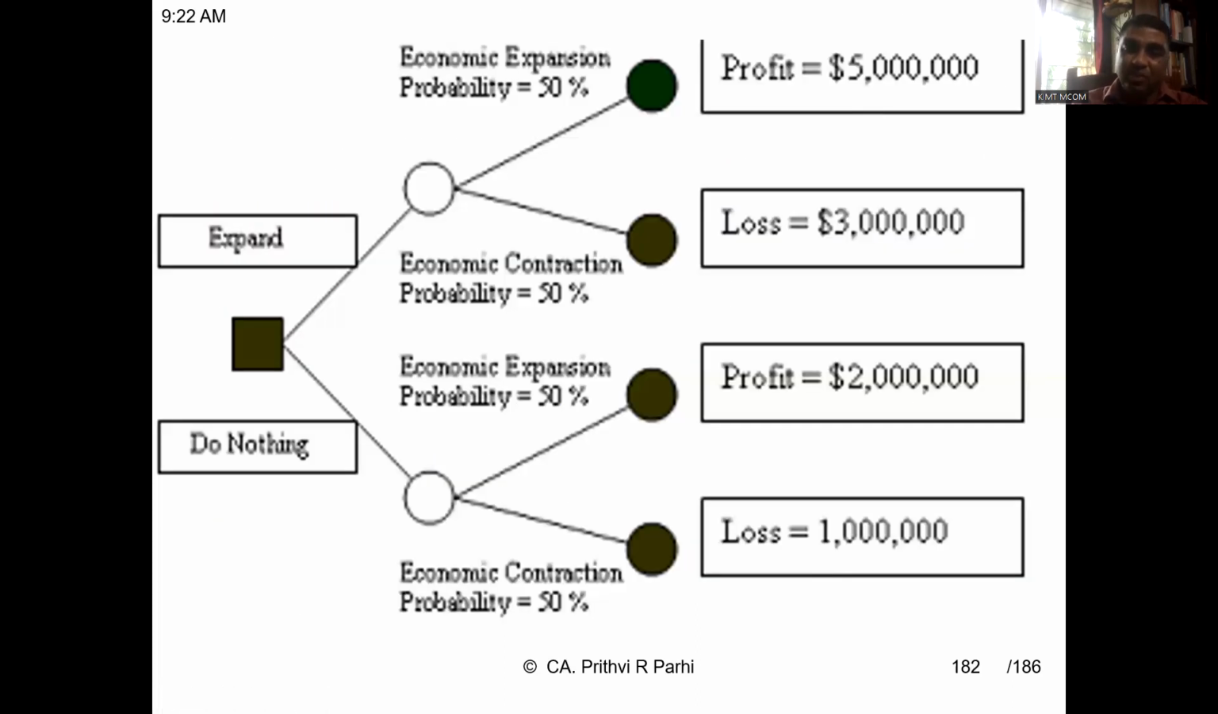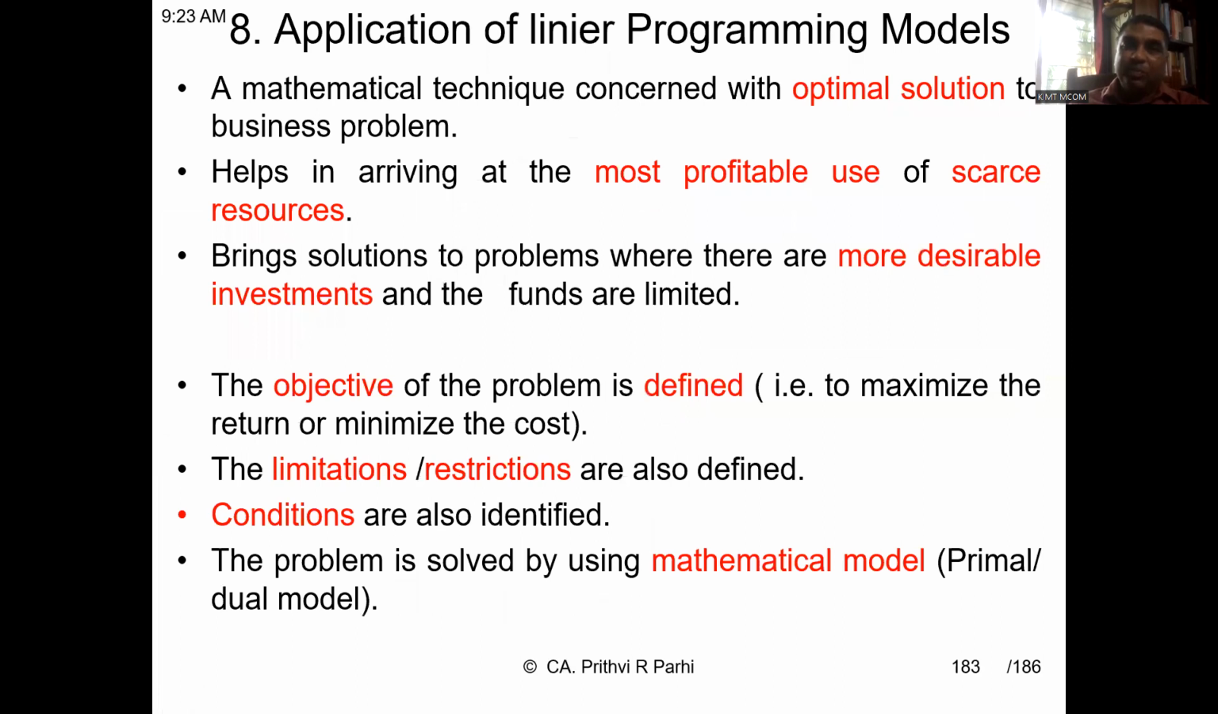This is one method. The next method is called the LP or linear programming model. It is a mathematical model. By using this model, the optimal solution of a problem is arrived at. In project decisions also, the best solution is arrived at by applying this LP model.